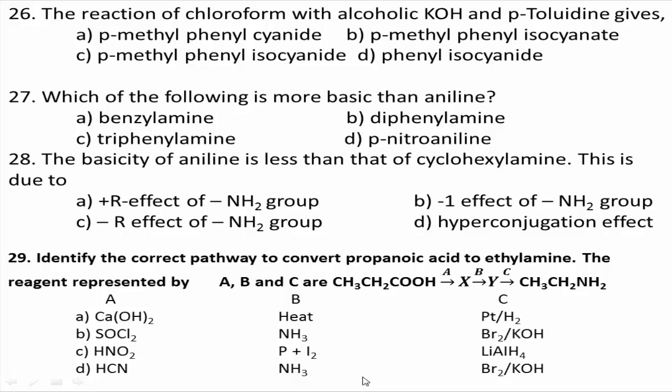Students, the given reaction is known as the carbylamine reaction. This reaction is specific for aliphatic and aromatic primary amines. Paramethyl phenyl isocyanide is formed during this reaction. Therefore, option C is the right answer.